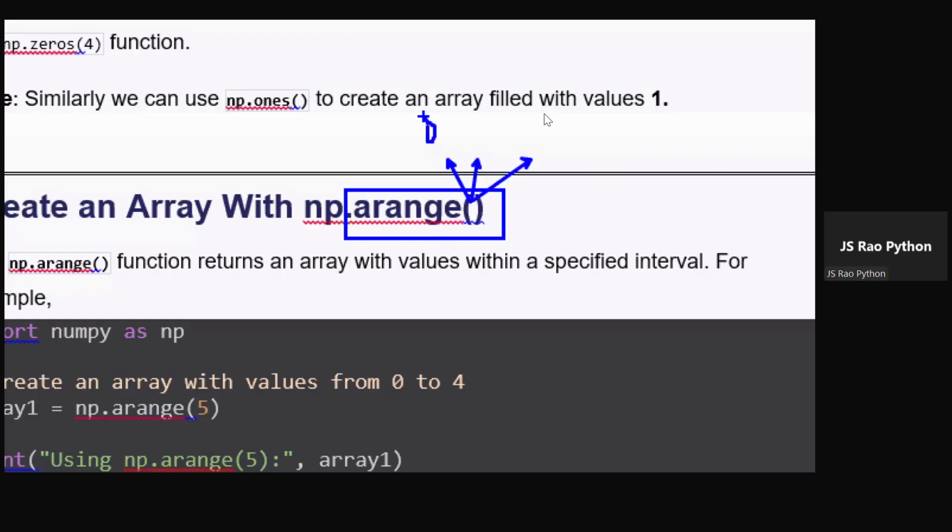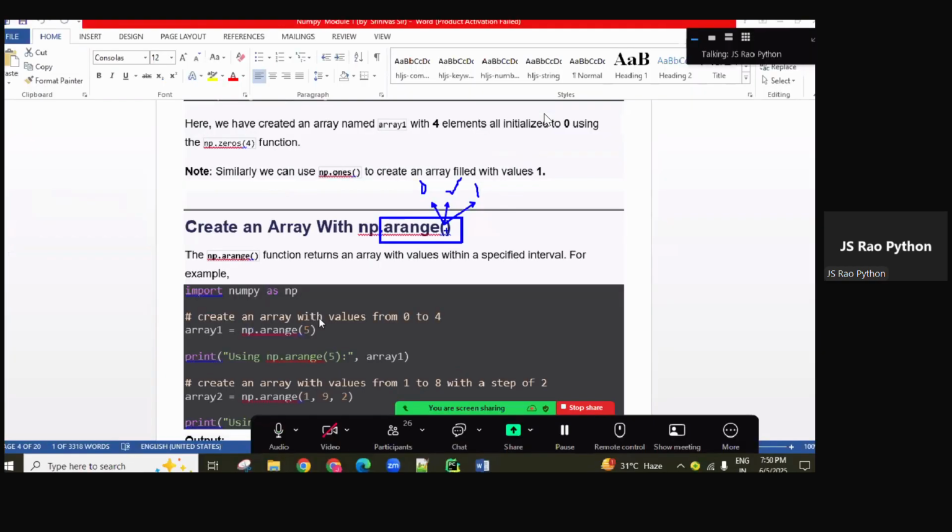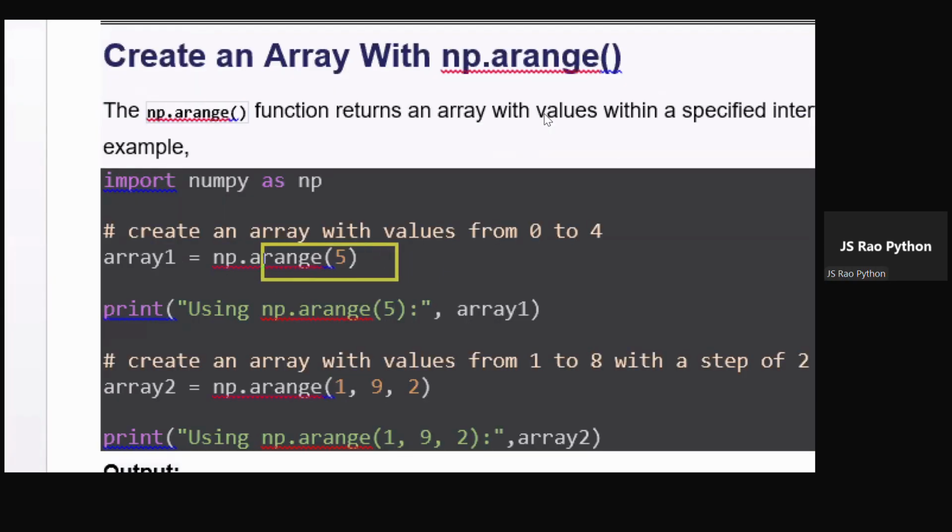So the start value by default starts from 0, the step value by default is a positive value, and the end value must be a required value. If we give only one value to this function, that is the end value. Remember that. A range of 5 means the starting value 0 and step value 1 are there. So from 0 onwards, every time 1 value increments, up to 4 you get. The fifth is the end value n minus 1, 5 minus 1, 4, so up to 4 you're getting. Create an array with values from 0 to 4. Like this we can create it.